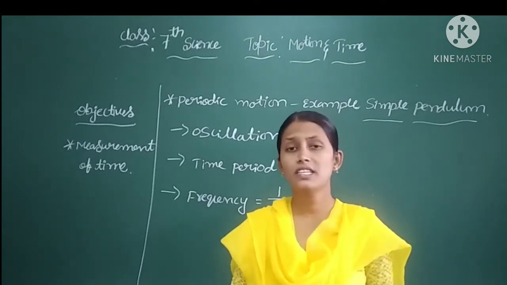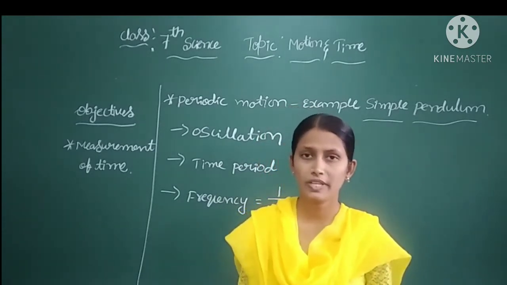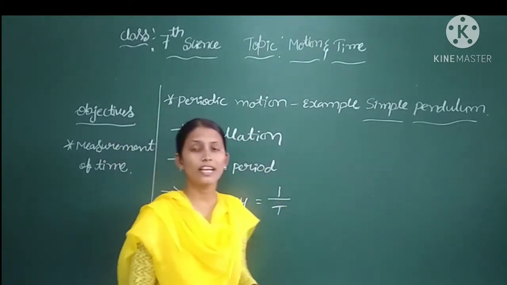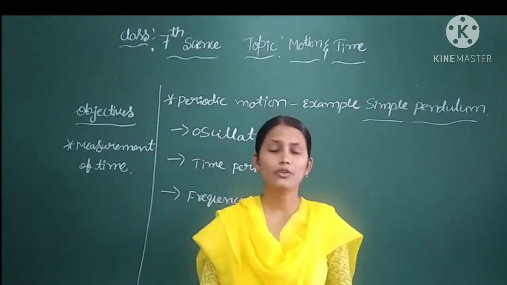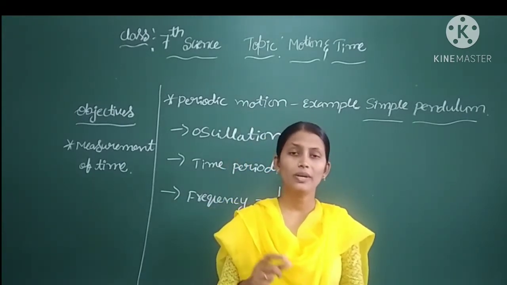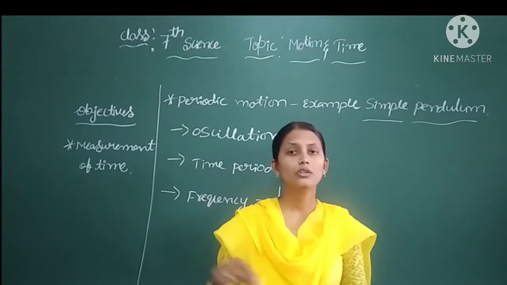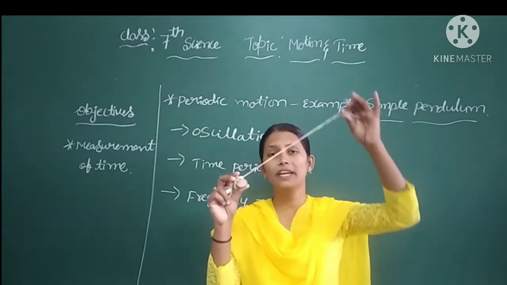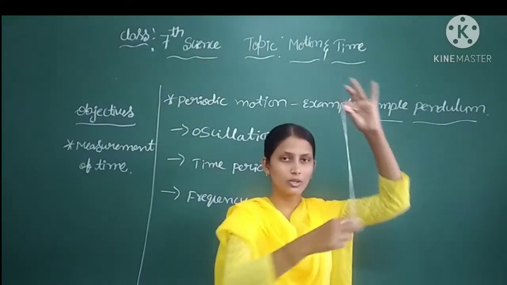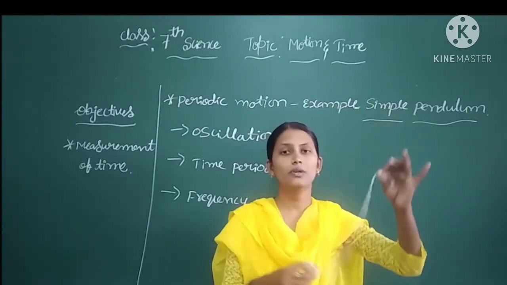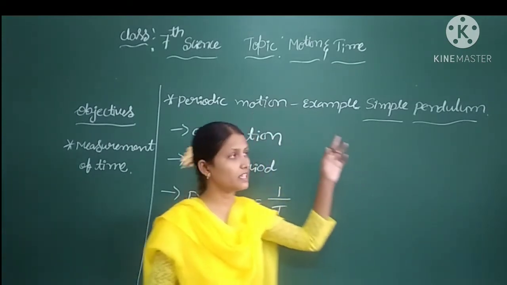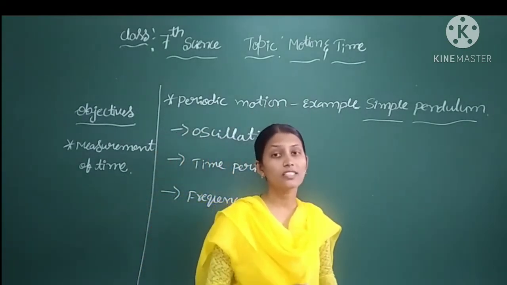Yes, now let us discuss a few terms which are related to simple periodic motion, that is, the working of the pendulum. In that, the first one is oscillation. As I said, oscillation is nothing but the to and fro motion of an object. As we have observed in this video, the bob of the pendulum, when I leave it from a side, will start to and fro motion. It will be repeating its motion, right? From a fixed point, from here to here it will move, again from here it will return back. So this motion will be continuous. This to and fro motion of an object we are considering as the simple periodic motion, and also we are calling it the oscillatory motion.